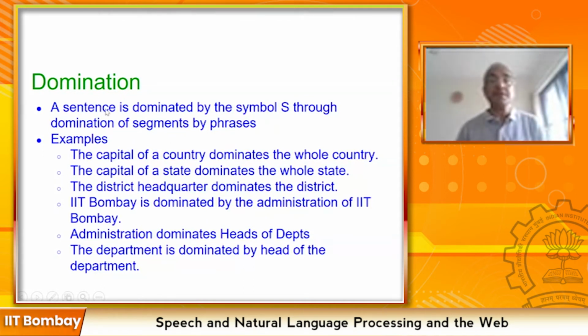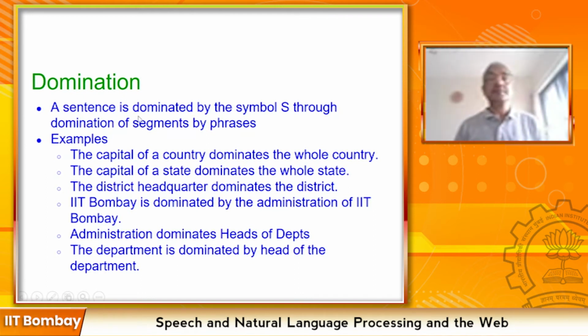So domination is the phenomenon that the tree corresponding to the sentence is coming from S. In compiler or programming language terms, we say that the sentence is the yield of S. Those of you who have done programming language compilers are familiar with this term called yield.